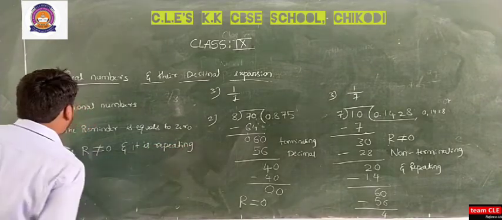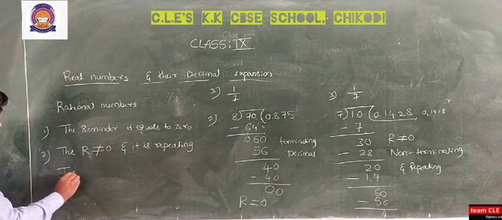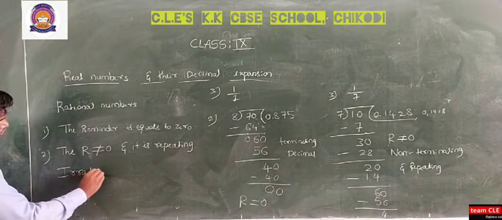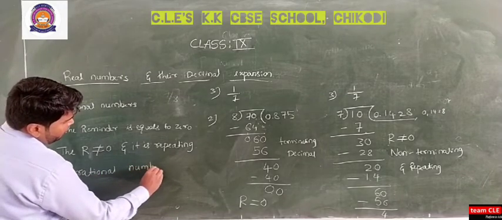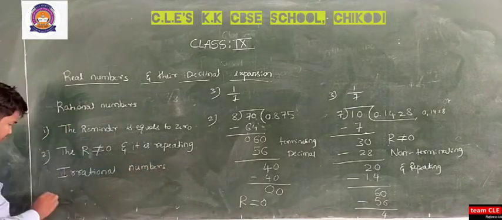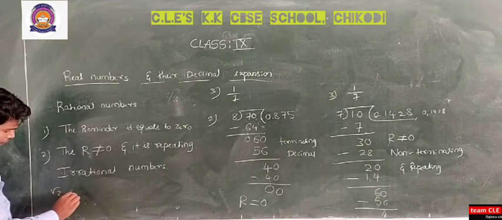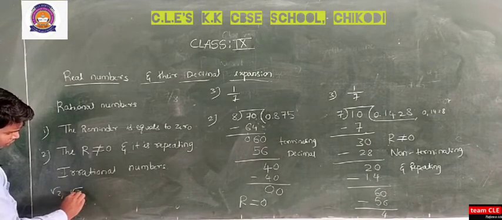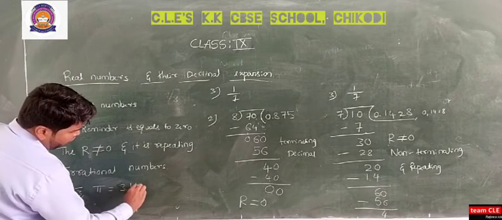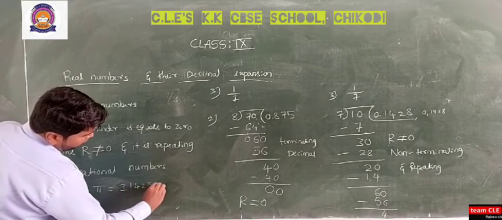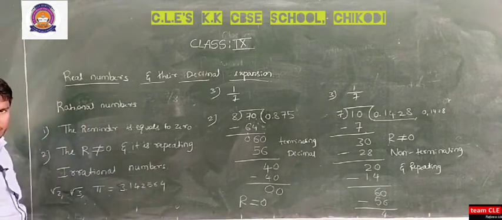So what about irrational numbers? Consider the scenario for irrational numbers, if you consider root 2, root 3 or pi. Pi is 3.14159, and so on. So it is non-terminating and non-recurring.